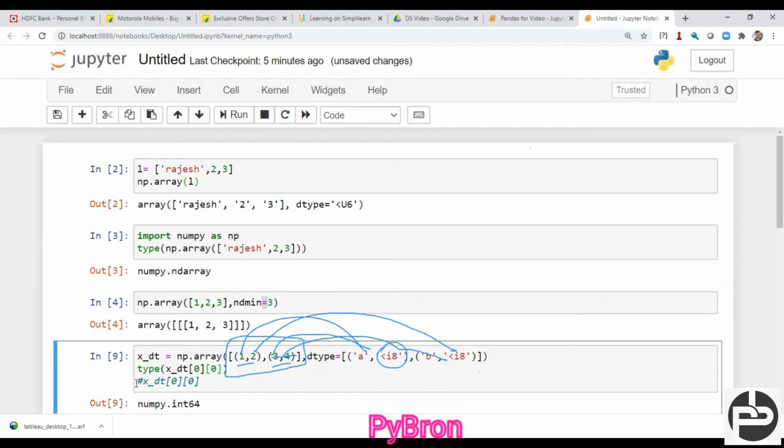But not by default, we intentionally set 64 bit. Suppose I am setting here 2, and what I am getting, this 16 bit. Suppose I am setting here 4. What data type are we getting? 32 bit, right? Suppose I'm setting here 8, so I'm getting 64 bit. Okay, no worries.